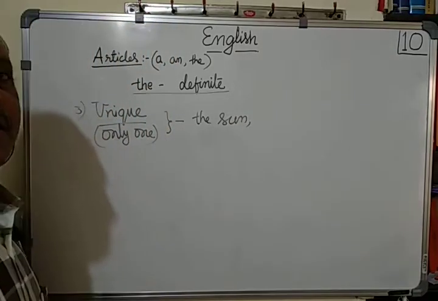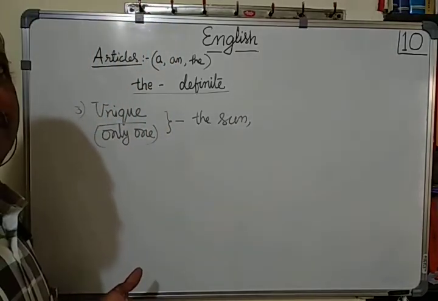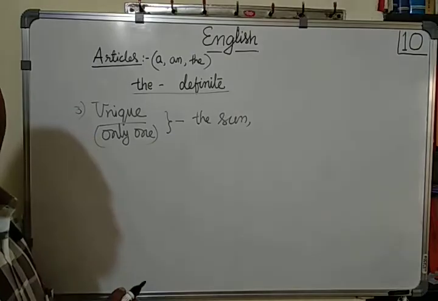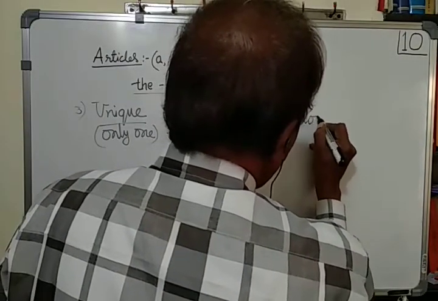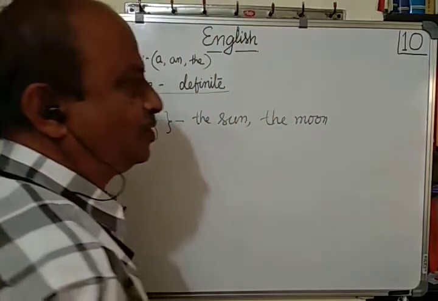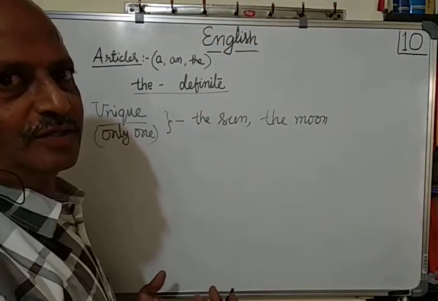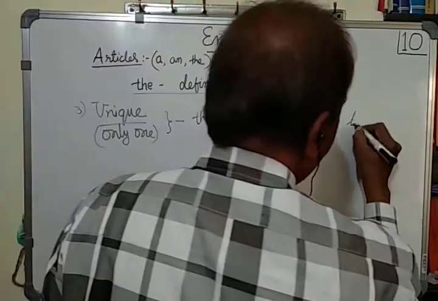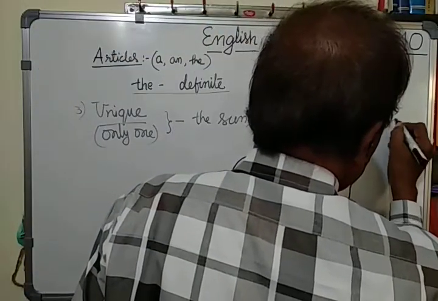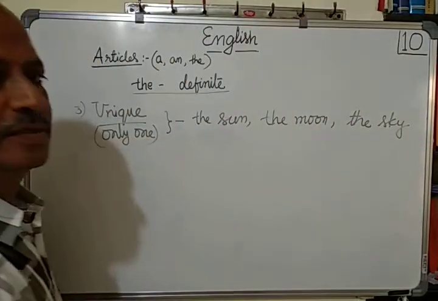How many suns are there in this world? Only one sun is there. The sun, the moon. Maybe there are moons in the universe, but for us on the earth we have only one moon, the moon. The sky, like this.